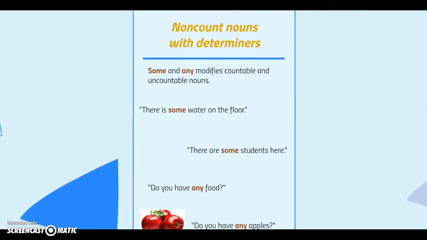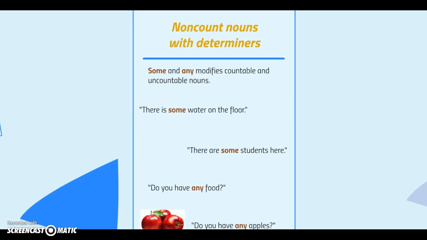So you have to learn first about determiners. So what are determiners? Determiners are additional words that we use to identify the nouns. For example, here we use some and any. So some and any modify countable and uncountable nouns.